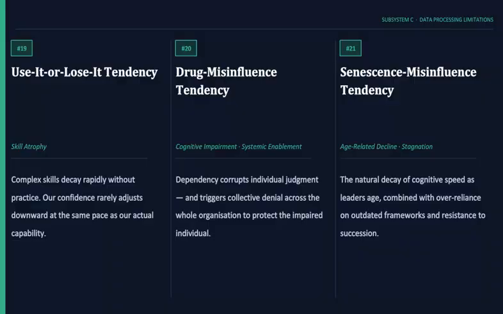Use it or lose it. Skills fade when they are not practiced. Drug misinfluence. Impaired judgment affects both individuals and those around them. Senescence misinfluence. Outdated thinking can persist when experience replaces learning.